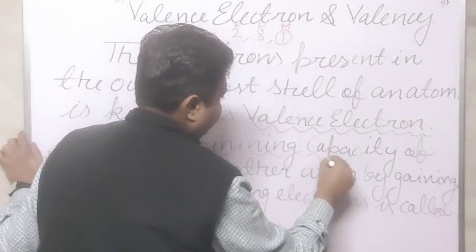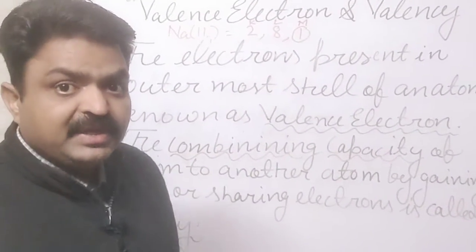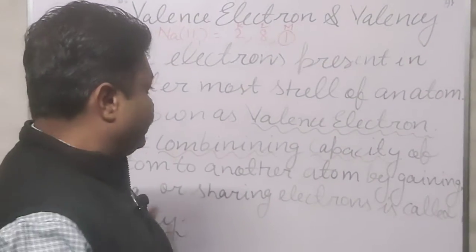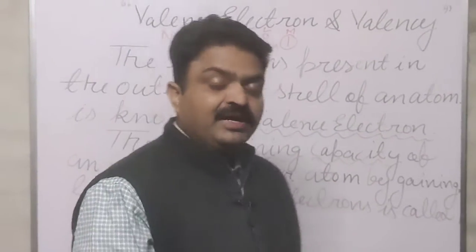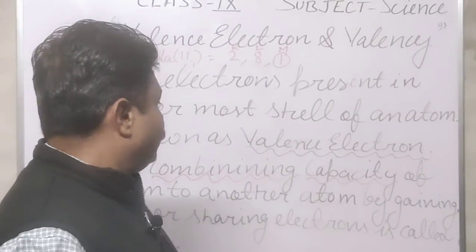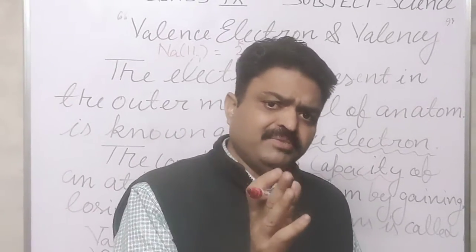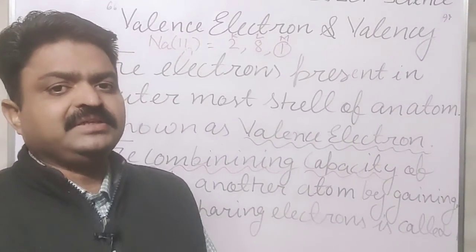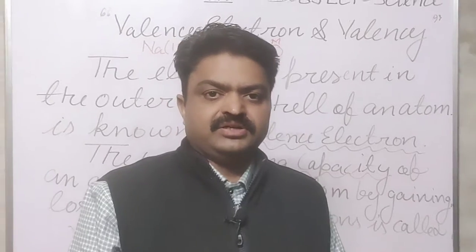The combining capacity of an atom of an element to another atom of an element by sharing, losing or gaining electrons is known as the valency of the atom. All the atoms of the elements have different valency, and with the help of the valency we can know the nature of the particular element.